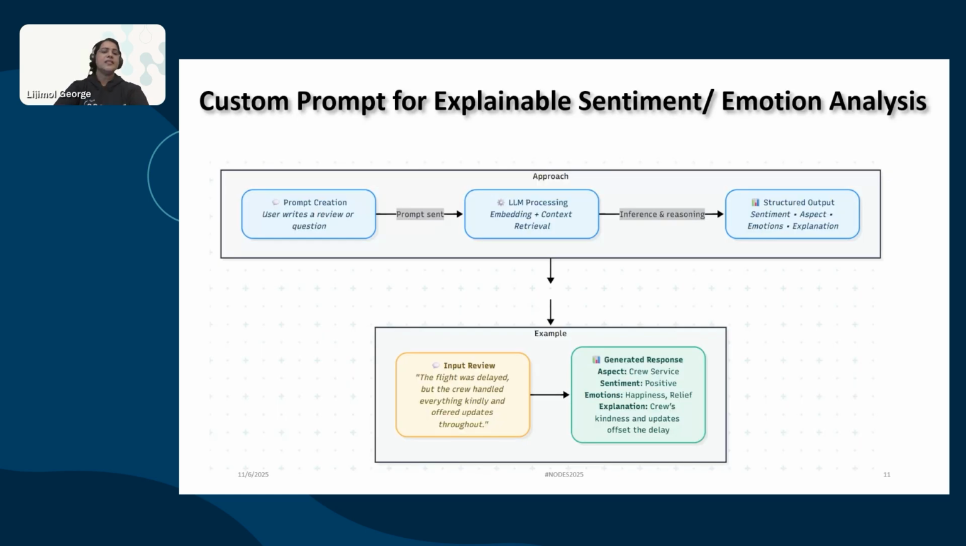This is a custom prompt for explainable sentiment and emotion analysis. Here we can see automated... will be receiving the inference and reasoning as structured output. So here I have kept one example of how the input review is converted into a generated response. Here we can see aspects, sentiment, and emotion, and clarify how sentiment is derived, enhancing transparency.